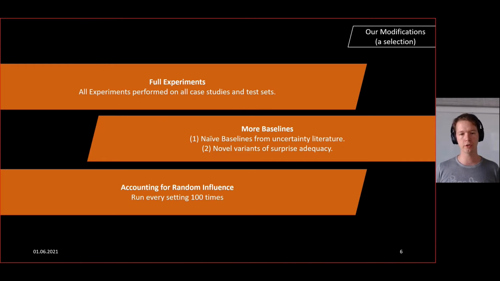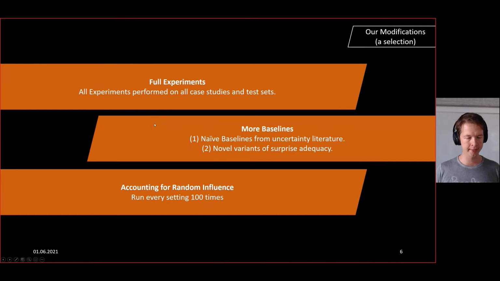First of all, we include naive baselines from the uncertainty literature, for example just the vanilla softmax, so the highest predicted softmax probability, or Monte Carlo dropout as another instance that we took from the uncertainty literature. And we also included novel variants of surprise adequacy. The original authors just tested surprise coverage, which is based on surprise adequacy. We also directly use surprise adequacy and include new propositions of variants of surprise adequacy.